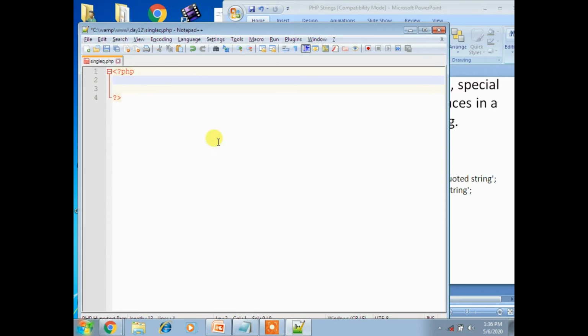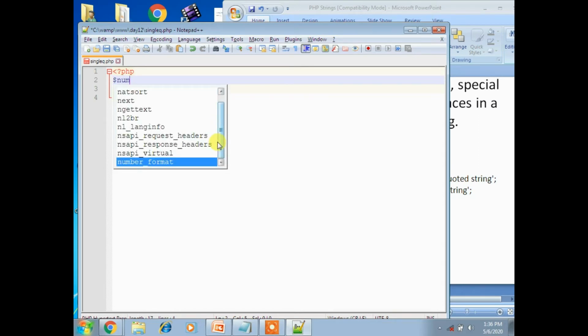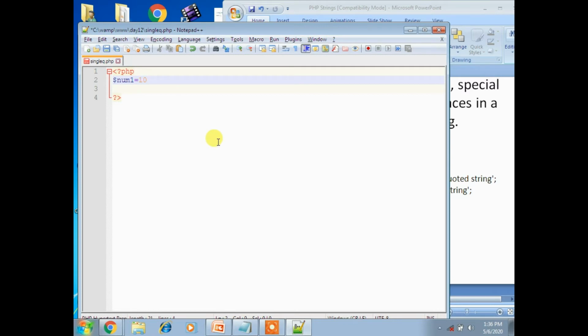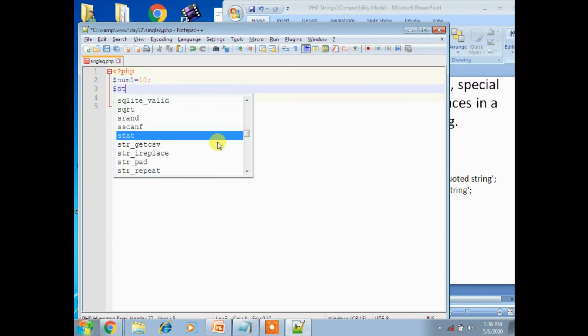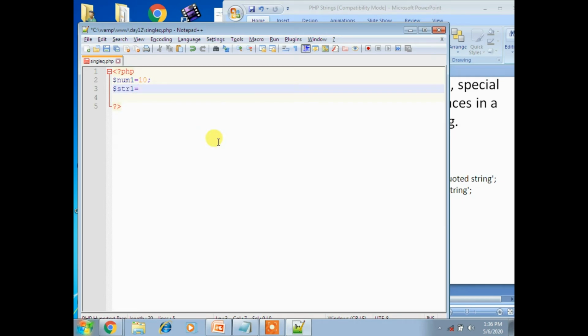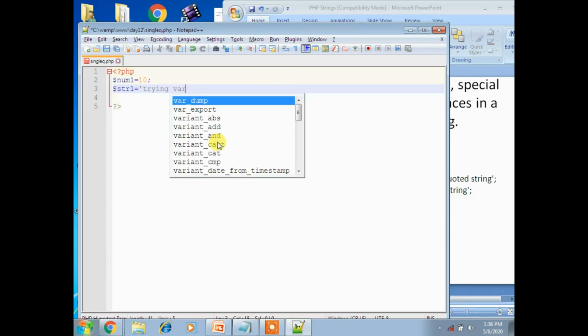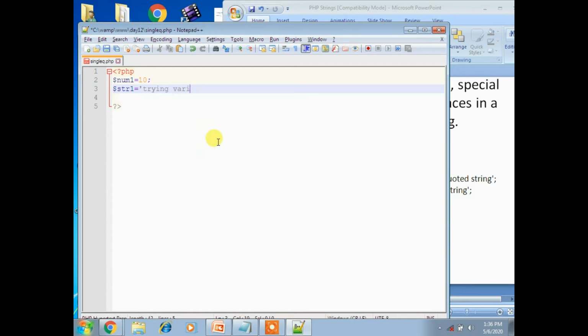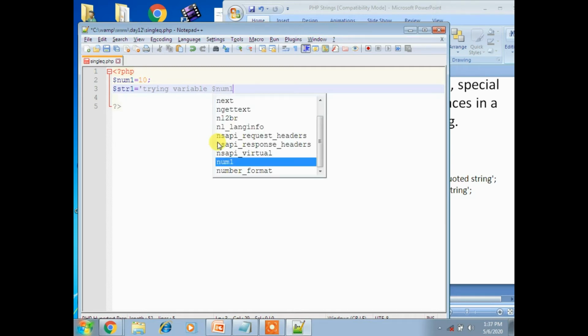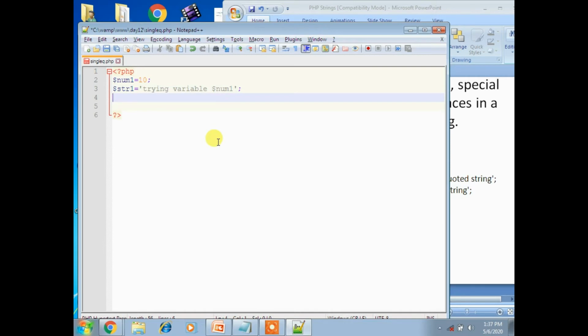Now I am modifying the same program: num1 equal to 10, and I am taking another variable, str1, equal to trying variable $num1. Now simple thing, you have to use another one, which displays string 3.